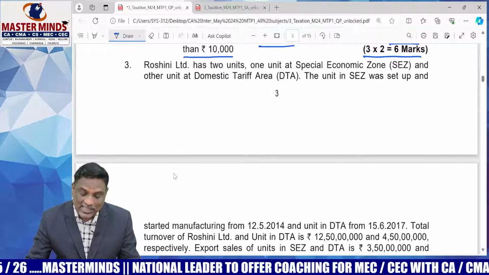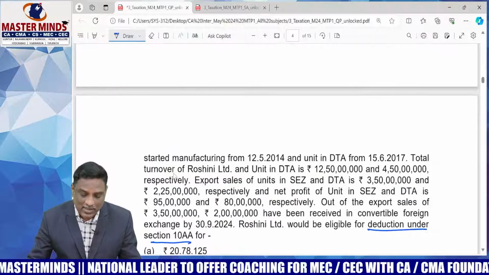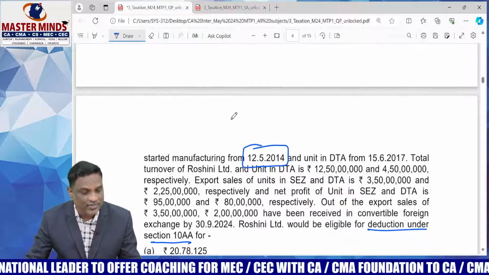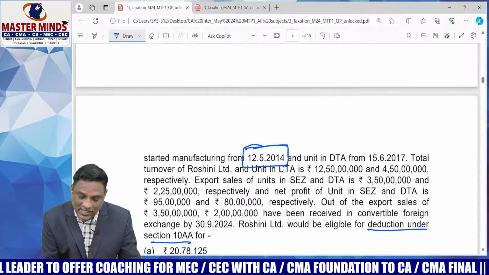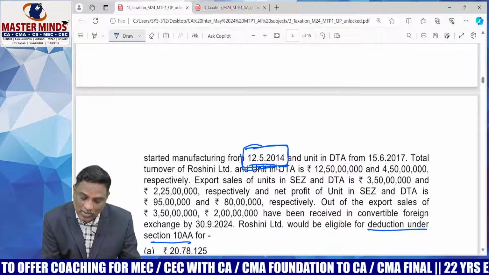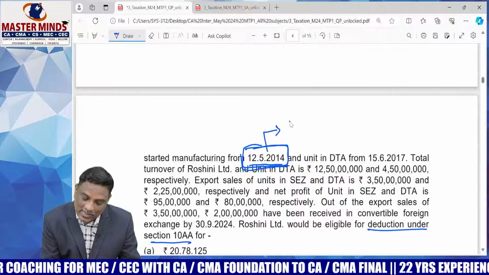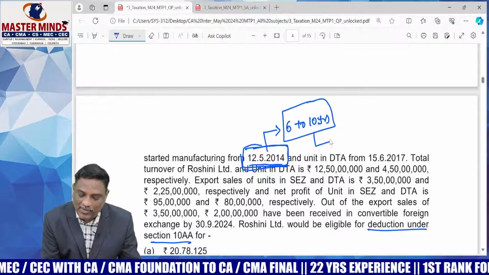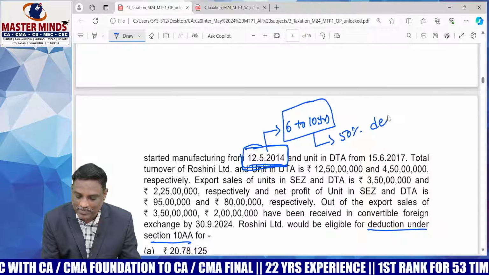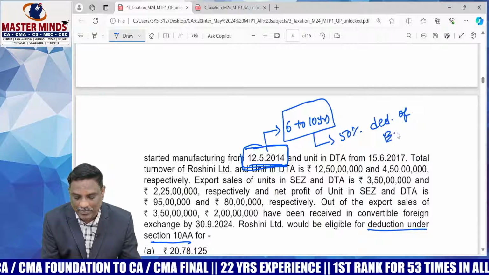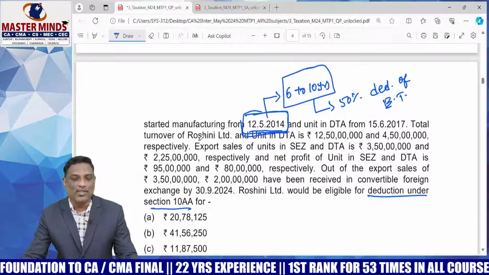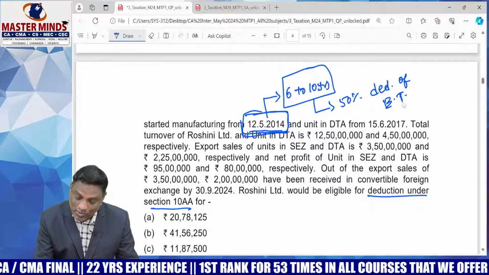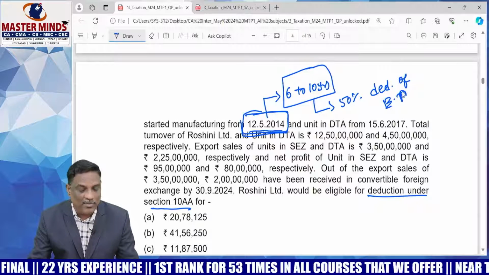So that is how to decide whether he is in the first 5 years or the next 5 years, based on the date of starting the manufacturing. Here the date of starting the manufacturing unit in the special economic zone is 12/5/2014. Therefore, we are in years 6 to 10, that is the next 5 years. We are eligible only for 50% reduction of export profit. Export profit is total profit into export turnover over total turnover, and 50% of that is the deduction.